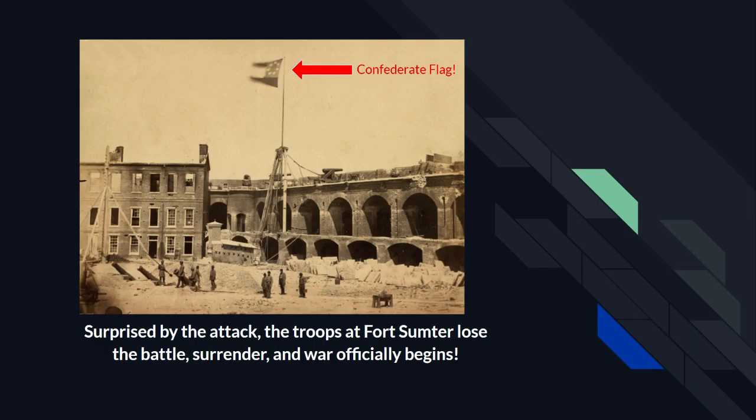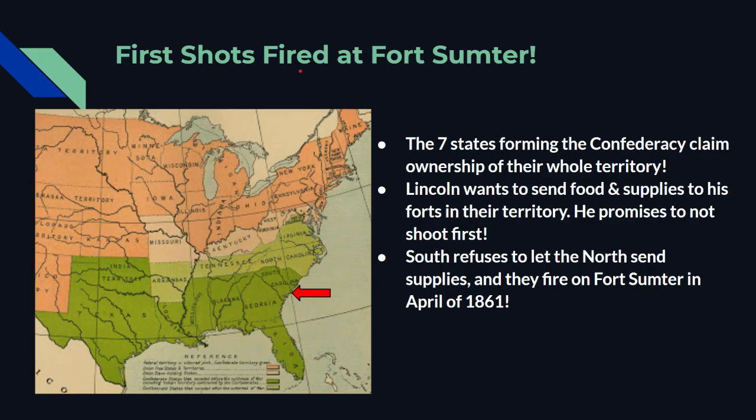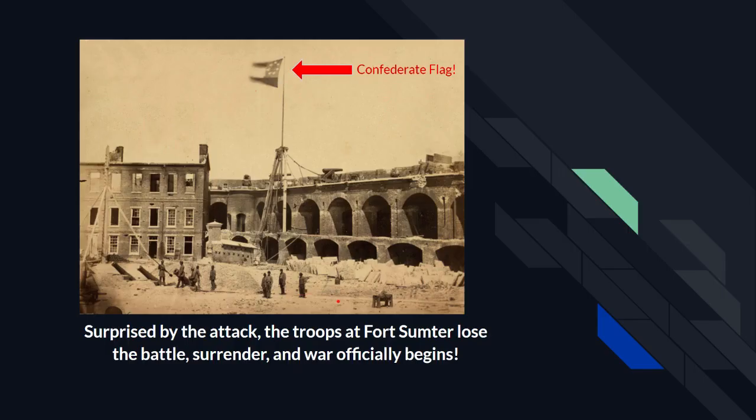Obviously, Fort Sumter was not planned, nor were they ready for being attacked by their own people in South Carolina. So they very quickly lose that battle. It only lasts like 2 days, I think. And so this picture here is once the Confederacy has beaten Fort Sumter, once they've taken it over, they raise their new Confederate flag, which you see here. It has 7 stars for these 7 states that we saw on this last slide, right? That's why it has 7 stars. Just like today, we have 50 stars. 7 stars for the 7 Confederate states. So Fort Sumter is now officially the first battle the North has lost, and that is the beginning of our war.